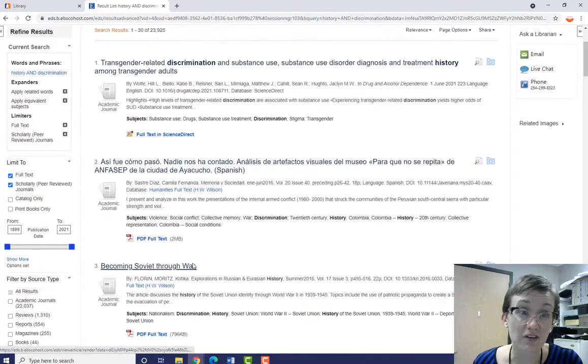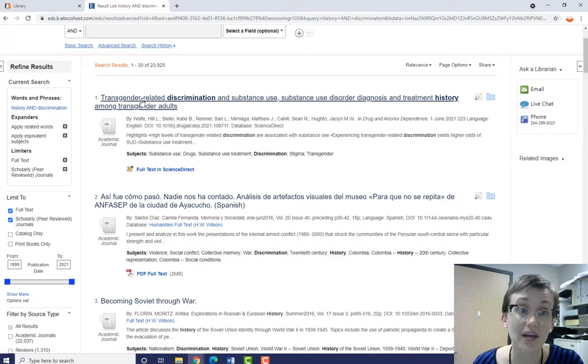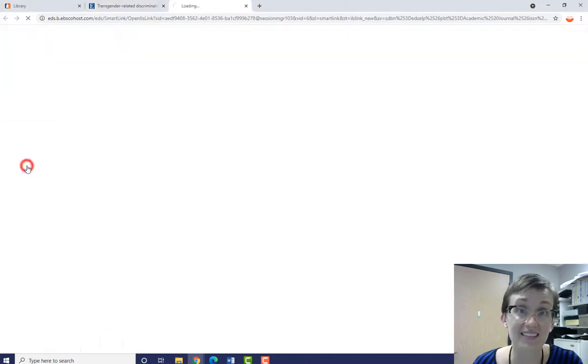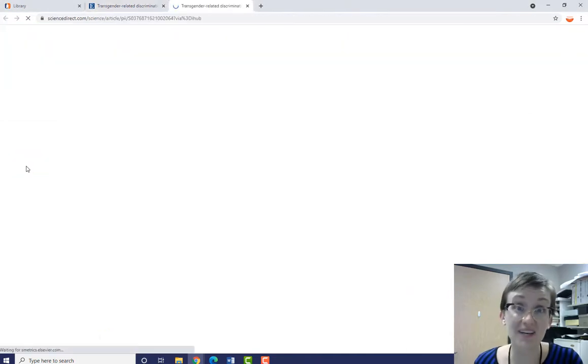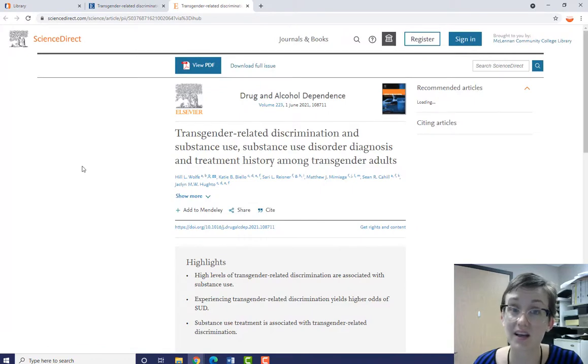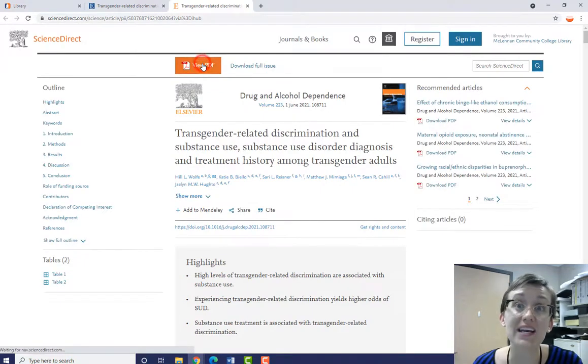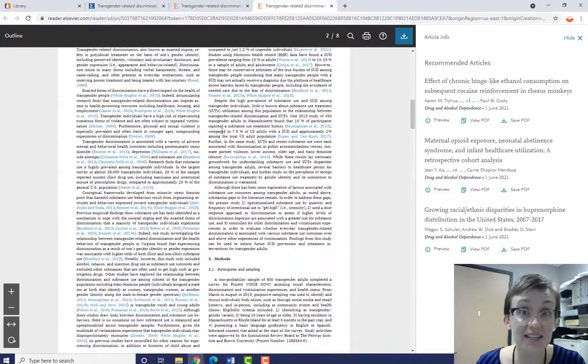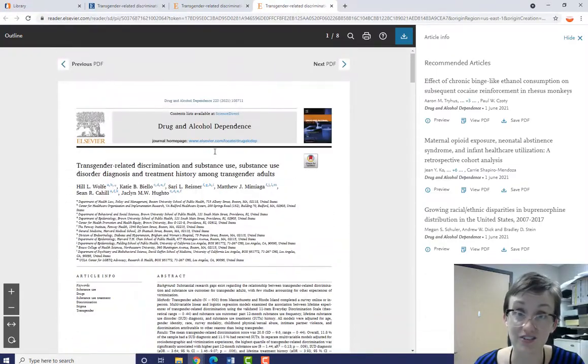If you find an article that looks interesting, you can click on the link title, and you will be taken to the article's detailed record page. To access the full article, click on the full text link. You may need to open a separate database, and then click the View PDF button. And the article appears just as it appeared in the print publication.